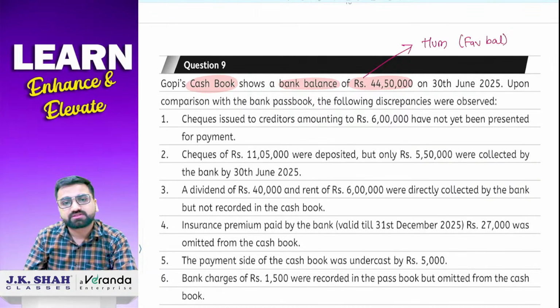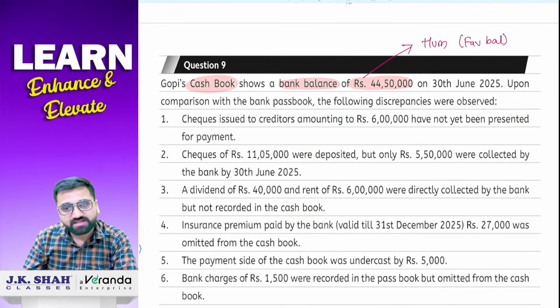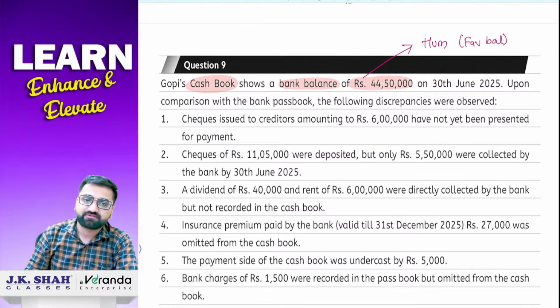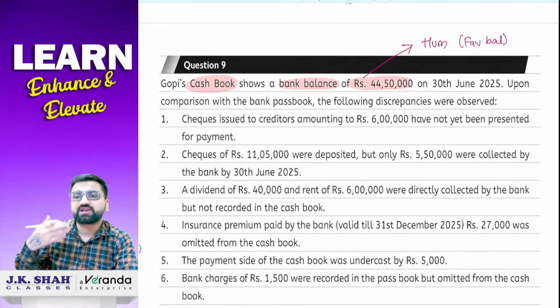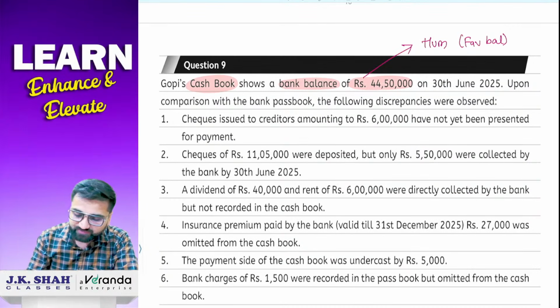Why favorable balance? Because it's simple. If it would have been an overdraft balance, they would have mentioned that it is a credit balance, or overdraft balance, or negative balance. If they have not mentioned it, then we will be positive in our life. We will not unnecessarily assume that it is a negative balance. No, be positive in life, consider this a favorable balance. Okay? So this is assumed as a favorable balance.